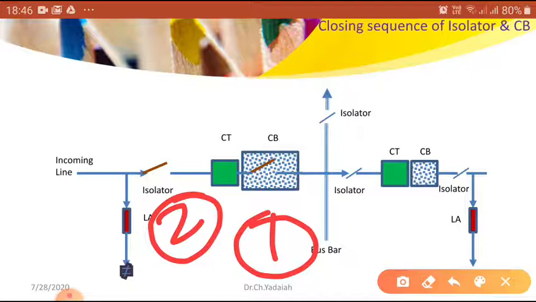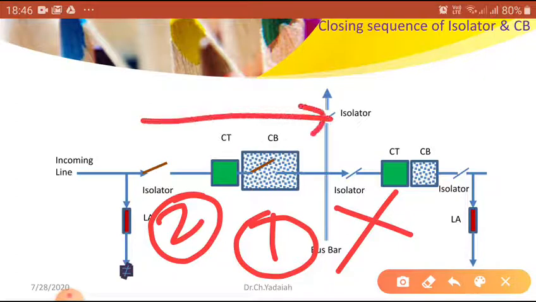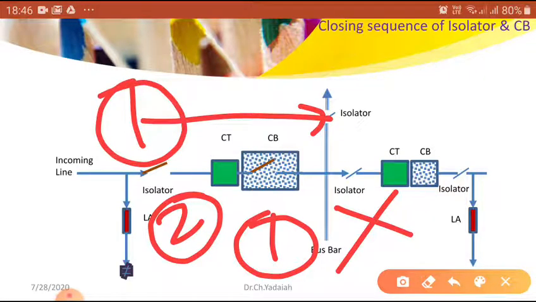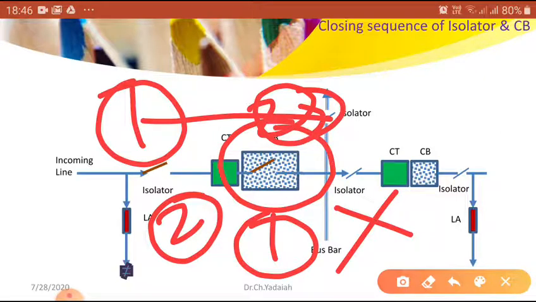Is it correct? No. So what to do? If it is closed, current will flow directly, so it will damage. So first you have to close this one with no current. After that you close it, then a spark will come. What will that spark do? That will be managed by our circuit breaker.